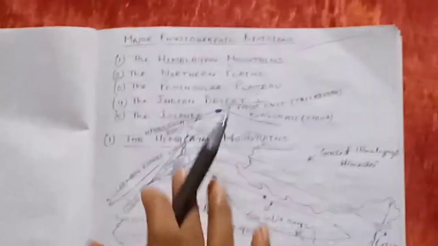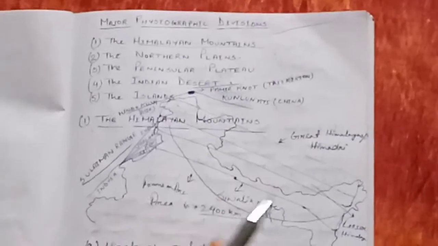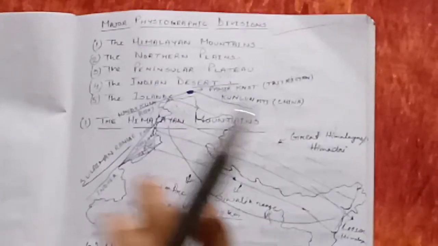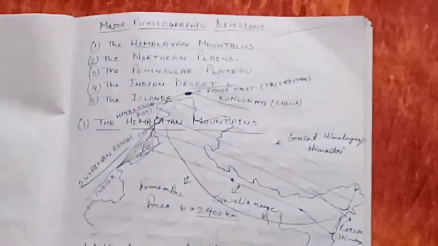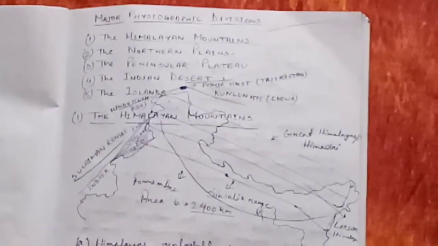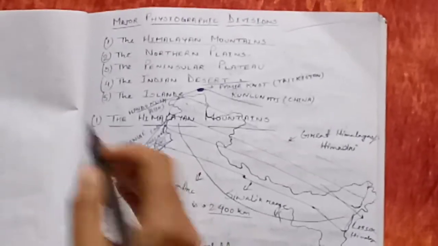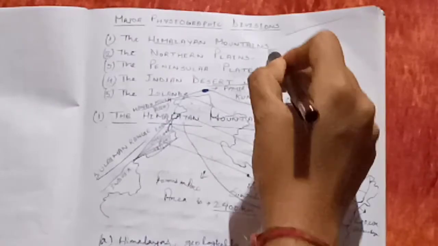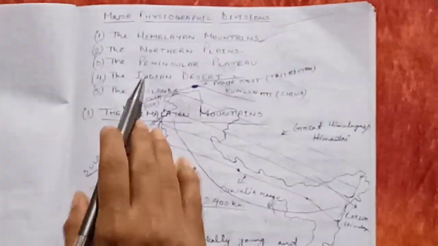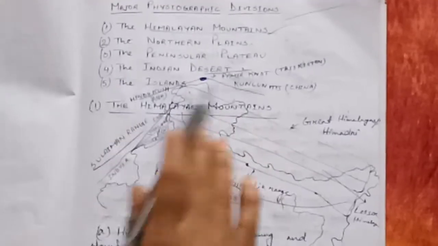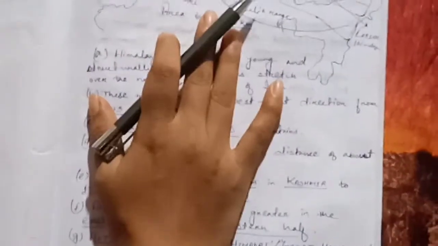So this is our India. India is divided into 5 physiographic divisions. As I already said, India is not the same everywhere from north to south or from east to west. So according to its features and its land masses, it is divided into 5 divisions. The first one is our Himalayan mountains, which I am going to discuss today. Then we have the northern plains, the peninsular plateau, the Indian desert and the islands. So the first one is the Himalayan mountains.